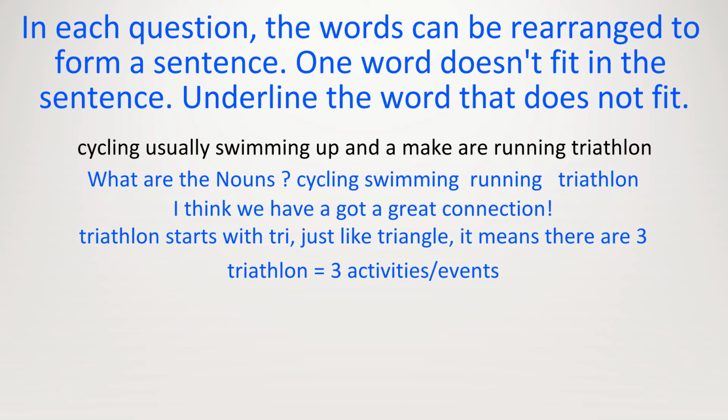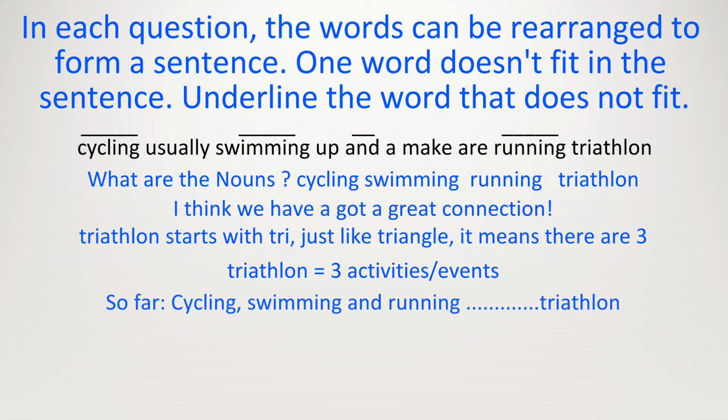So it looks like all these nouns we're going to use in this sentence. So let's start it with the nouns. Cycling, swimming, running. Now, can we say it like that? No, because we are listing activities. We are listing nouns, but because it is a list, the last one, you need the word and. Cycling, swimming, and running. And then we describe it. Triathlon will be at the end, and we have the words usually and a make. And I think if we just rearrange these, we're good. So try to rearrange the middle words. I'll give you 5 seconds.